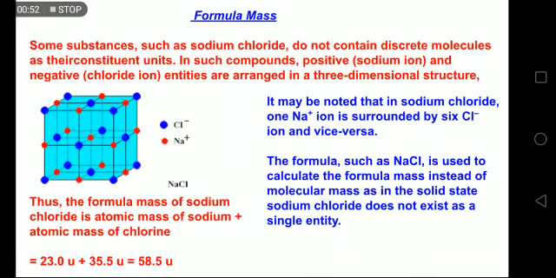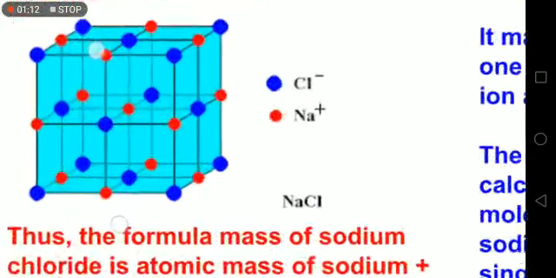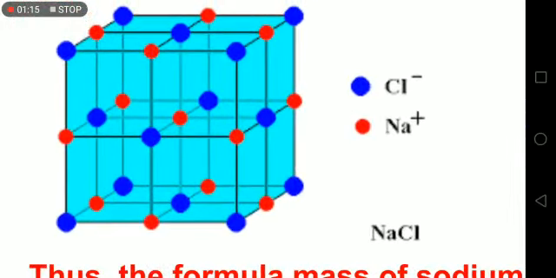Another term is formula mass. Formula mass is used for ionic compounds. Some substances like sodium chloride do not contain discrete molecules. That means they do not exist as single NaCl units. So in such compounds, positive ions and negative ions are arranged in a 3D structure as shown here. This is called lattice. You can see here the blue ones are chlorides and the red ones are sodium ions. So they are arranged in a particular manner.